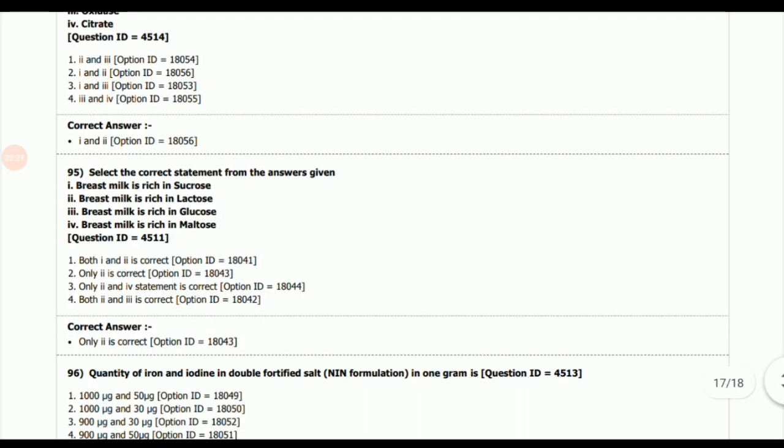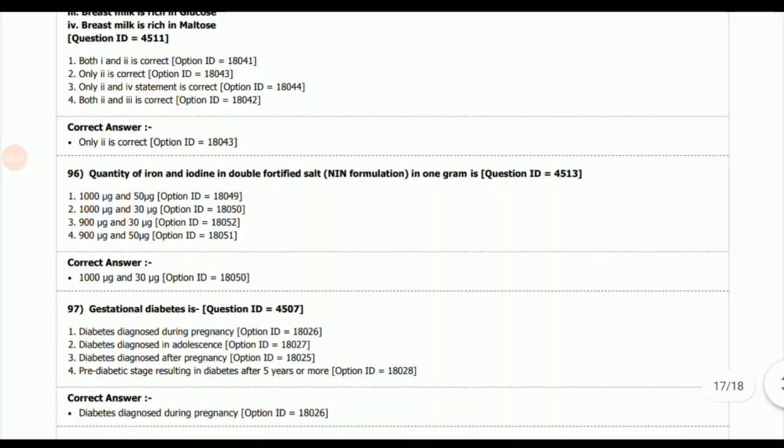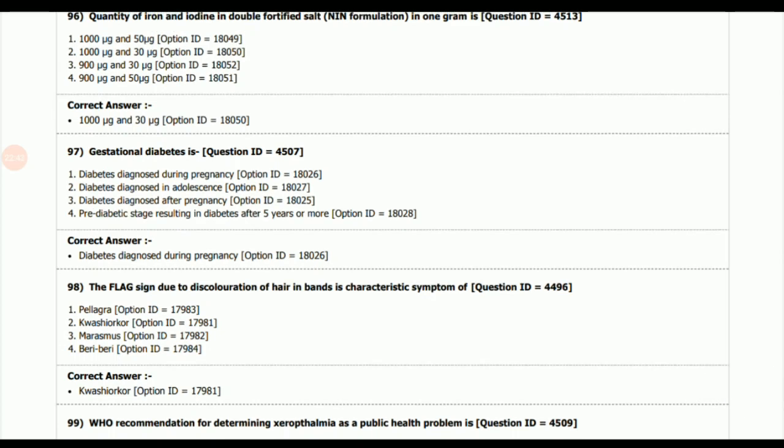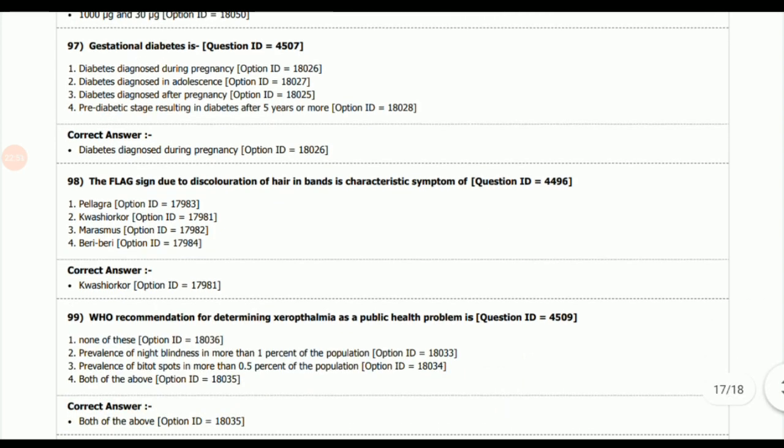Next question, select the correct statement from the answers given. So the correct option is 2, breast milk is rich in lactose. Next question, quantity of iron and iodine in double fortified salt in 1 gram is, the answer is 1000 microgram and 30 microgram. Next question, gestational diabetes is, answer is diabetes diagnosed during pregnancy. Next question, the flag sign due to discoloration of hair in bands is a characteristic symptom of, answer is Kwashiorkor.